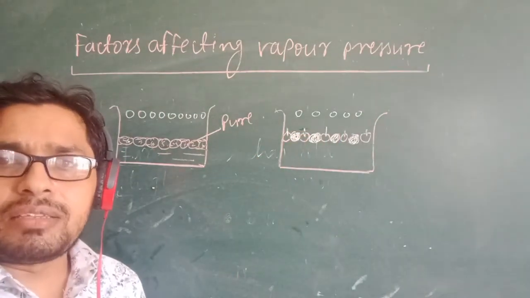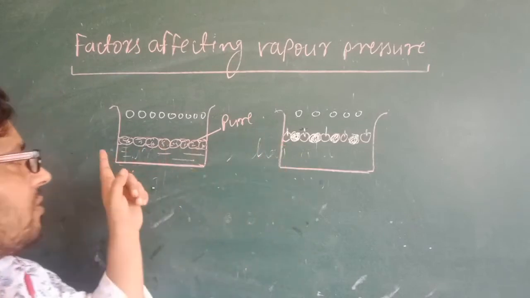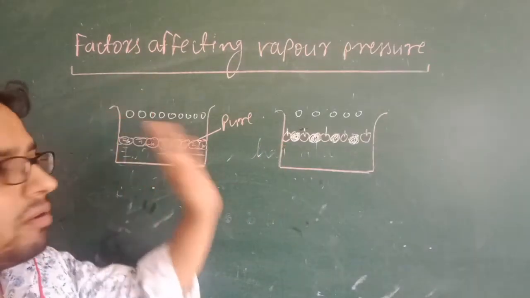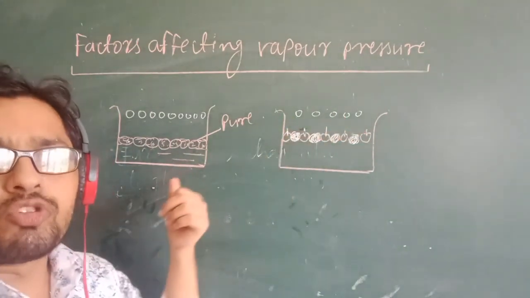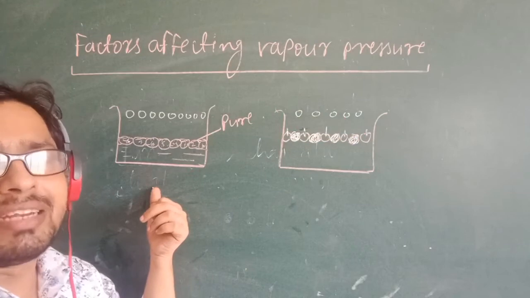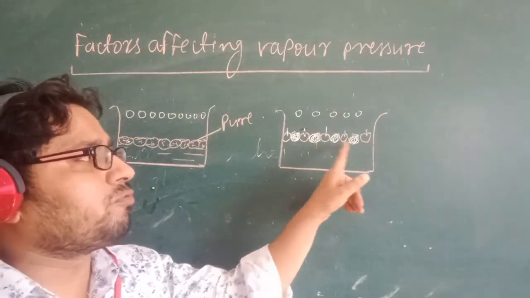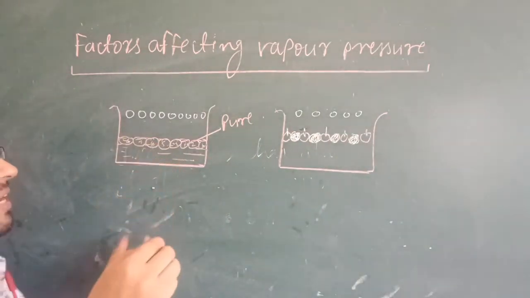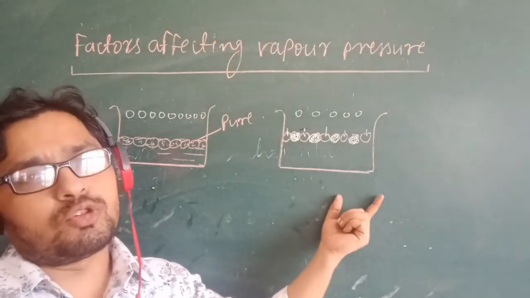So by increasing the temperature, before that 8 particles were on the surface, so they could convert into vapor. But now only 5 particles are available, so only they will be converted into vapor. The 8 particles that convert into vapor will apply more pressure in comparison to these 5 particles. That means I can say that pure solvent has more vapor pressure in comparison to its solution.